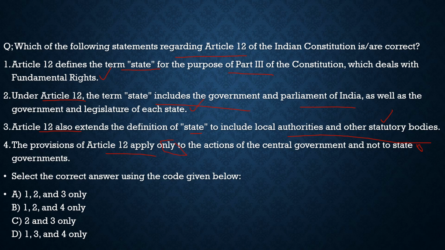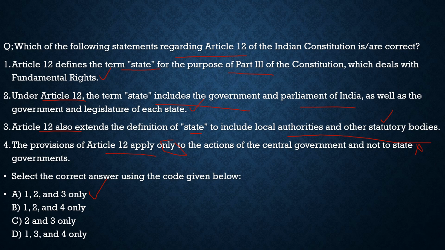This is totally incorrect. The provisions of Article 12 apply to all the actions of the central as well as state government, even to those agencies which are not part of the government. It applies to everybody who comes under the scope of the definition of the state. So statement 4 is incorrect. With respect to this question, the correct statement would be option 1, that's 1, 2 and 3 only. So with this, I hope you had understood today's current affairs also. You had understood today's static topic also.